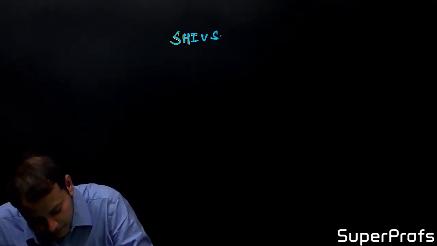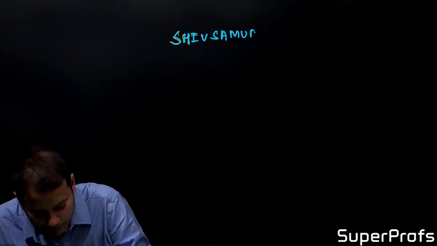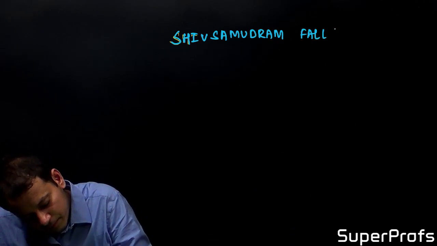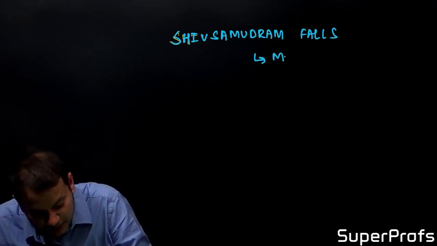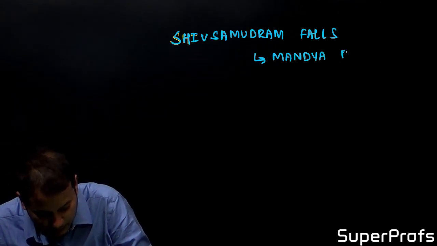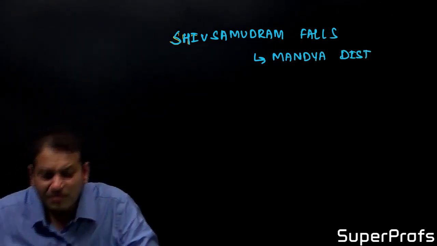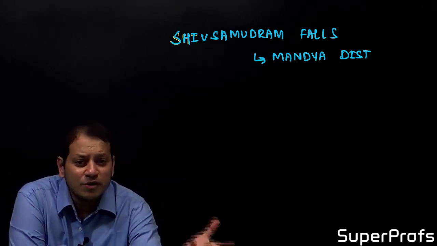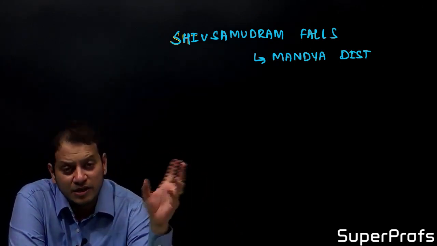The Mandya district of Karnataka. This Shiva Samudram Falls is a very beautiful, very big waterfall in India on river Kaveri.